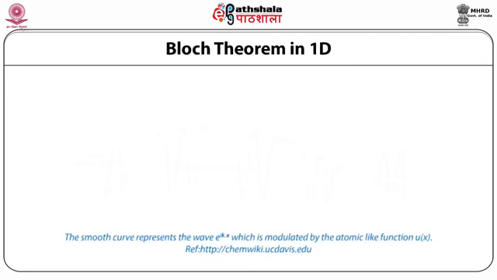This is a very nice figure, and as you can see from here, this basically tells you what exactly a Bloch function is. A Bloch function is a wave. The smooth curve represents the wave e^(ik·x), which is modulated by the atomic-like wave function u(x). So we have now two waves here, one which is the traveling wave e^(ikx), and the other is the atomic wave function u(x).